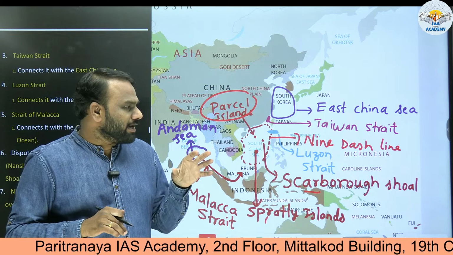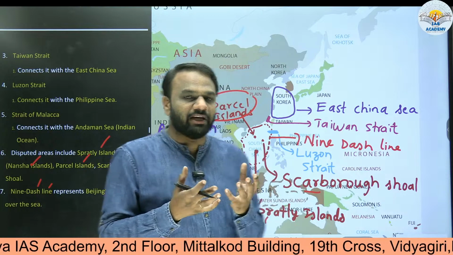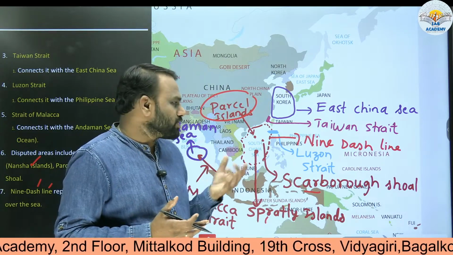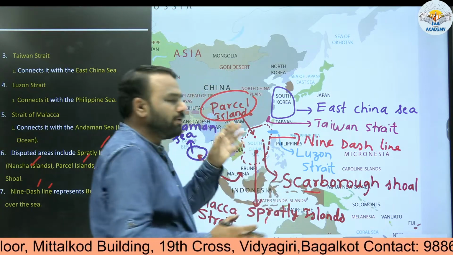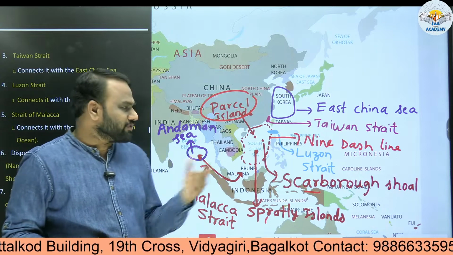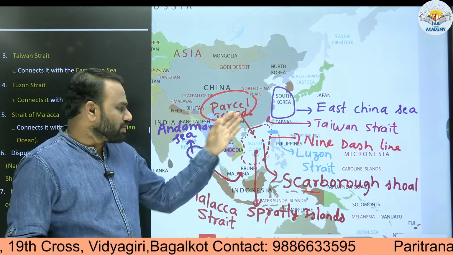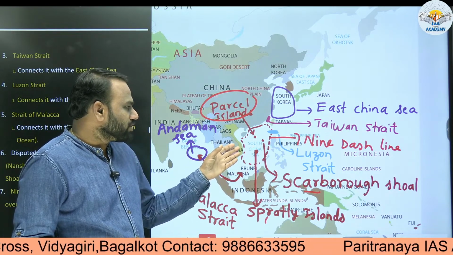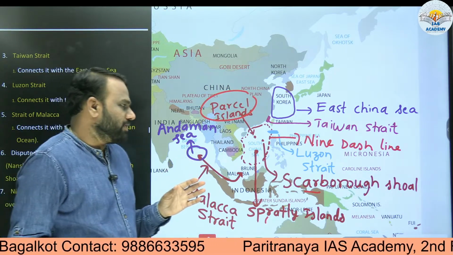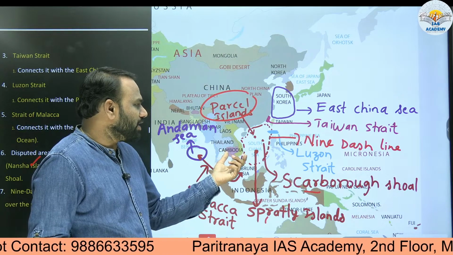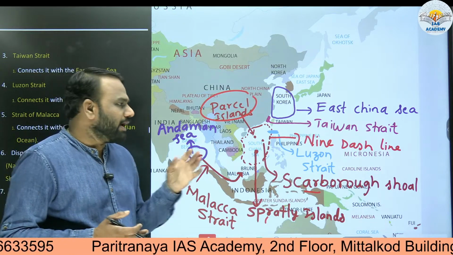Who is claiming over the 9-dash line? China says that whatever is present within these 9-dash lines belongs to it. The whole territory within the 9-dash line is claimed by China. That's why this region is disputed between China and other Southeast Asian countries like the Philippines and Vietnam. They have a discord with China with respect to the South China Sea. It is claimed by these countries, and the larger claim is being made by China. In this context, it repeatedly appears in the newspaper and becomes important.